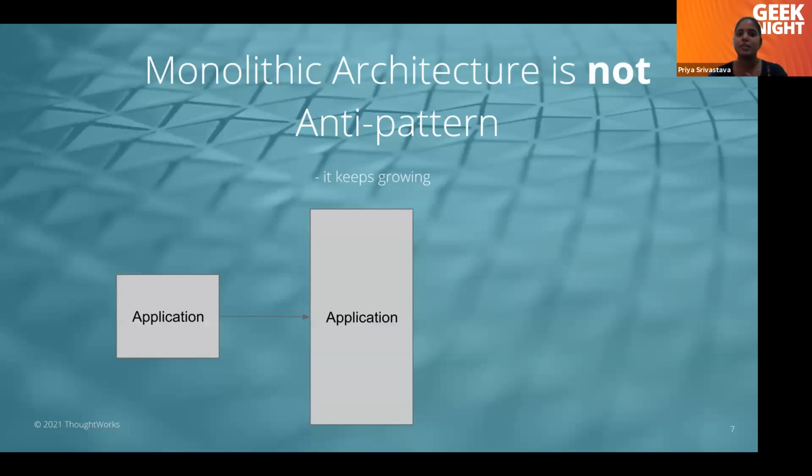With all this logic, we are not saying that microservice architecture is an anti-pattern. If our organization is small and we don't have any clear domain, in those scenarios we are good to go with a monolith. But we have to keep in mind that the monolith will keep growing. And at the point where we have our clear domain, we should break that monolithic application into microservices if we need to scale up in the Y dimension.